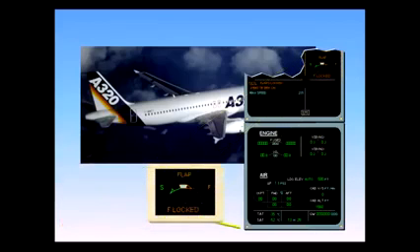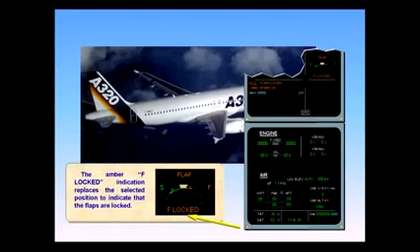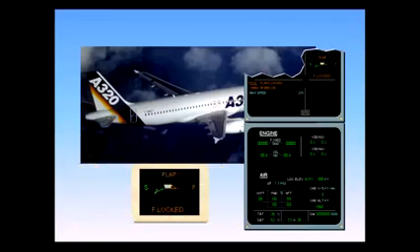The amber F locked indication replaces the selected position to indicate that the flaps are locked. The green S and the green triangle indicate that the slats have reached the selected position.